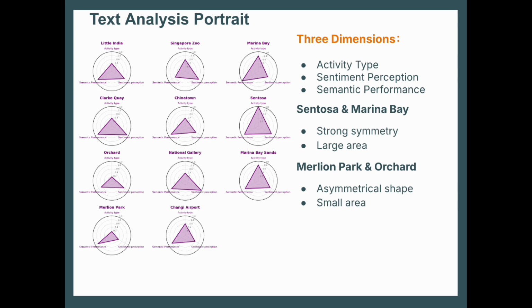Similarly, Orchard Road scored only 0.2 in activity type, likely due to its primary role as a shopping area with fewer diverse activities. These lower scores indicate that while functional, these attractions may lack the emotional engagement or variety of experiences seen in higher scoring cultural or natural sites.